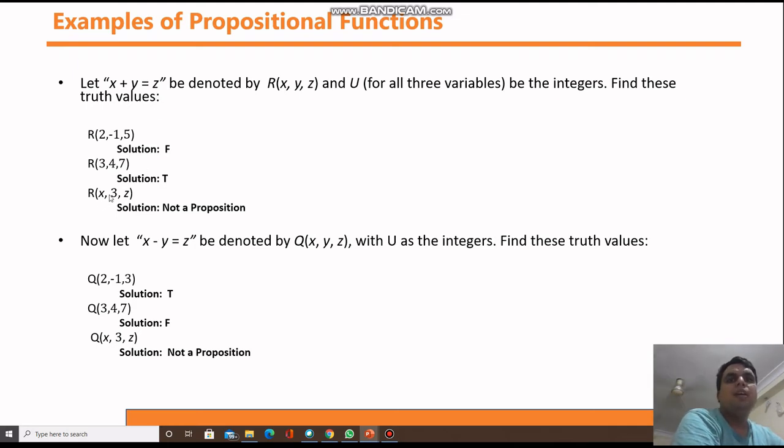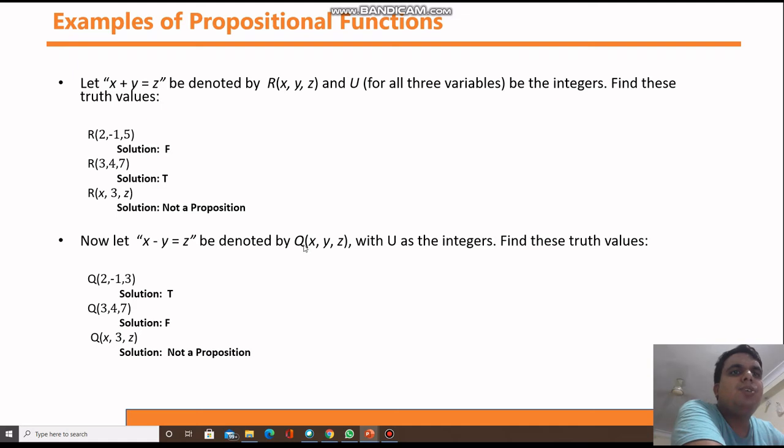Now R of x, 3, z. Again you are getting x and z here. These are variables, and if you get a variable in the statement, that is not a proposition. See example number 2. Now x minus y is equal to z. This is your function definition, from this propositional function definition.